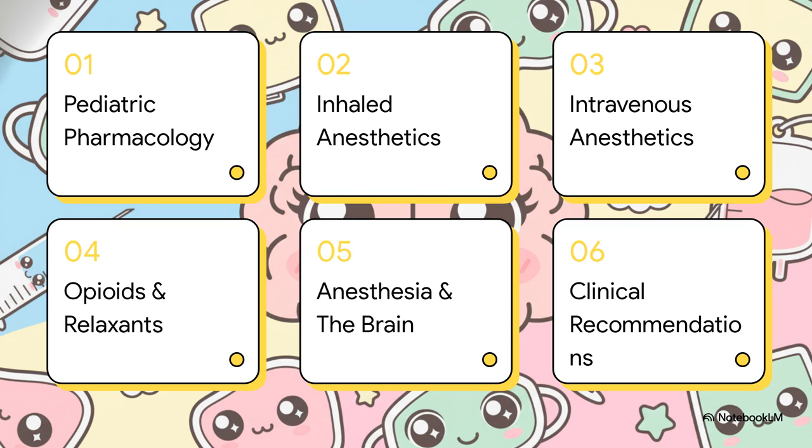So here's our roadmap for today. We'll start with the fundamentals of pharmacology: body composition, protein binding, clearance, because honestly, these concepts explain almost every single dosing decision we make. Then we'll see those principles in action as we look at our everyday drugs, the gases, the IV agents, opioids, and muscle relaxants. We'll finish by tackling that big question of neurotoxicity, tracing the evidence all the way from the initial animal studies to the landmark human trials that guide our practice today.